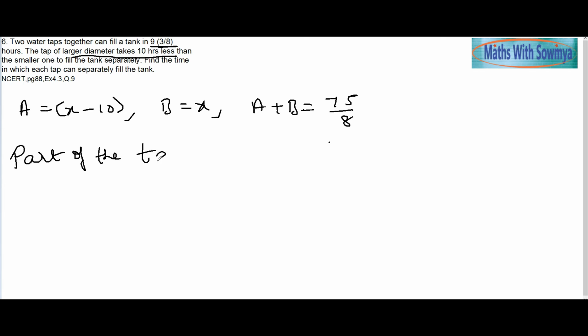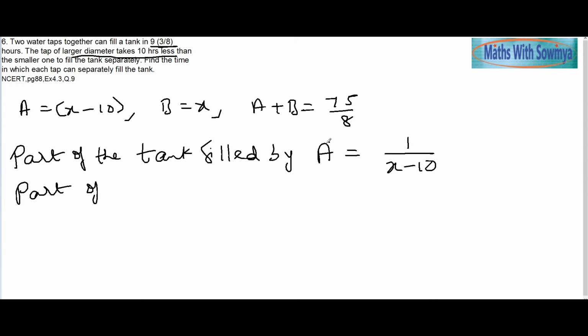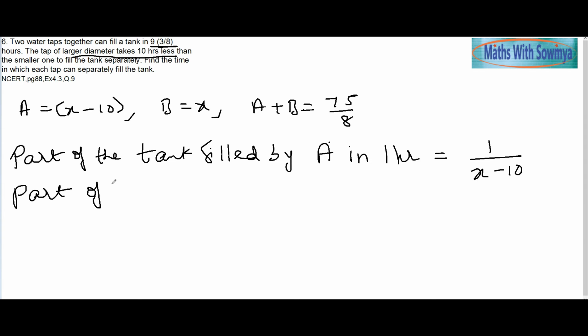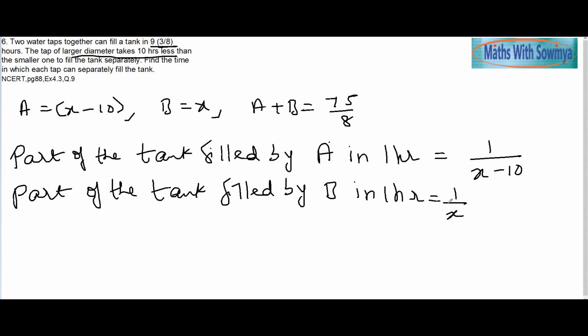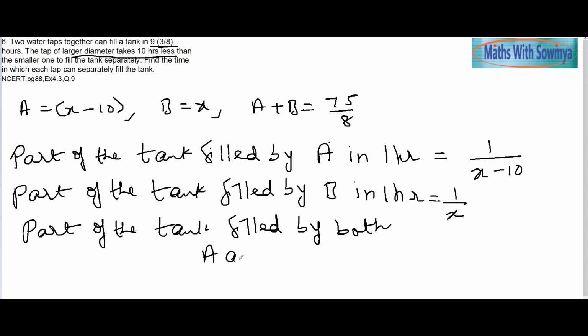Part of the tank filled by A in 1 hour is 1 by x minus 10, and similarly part of the tank filled by B in 1 hour is 1 by x, and part of the tank filled by both A and B in 1 hour, take the reciprocal of this, is 8 by 75.